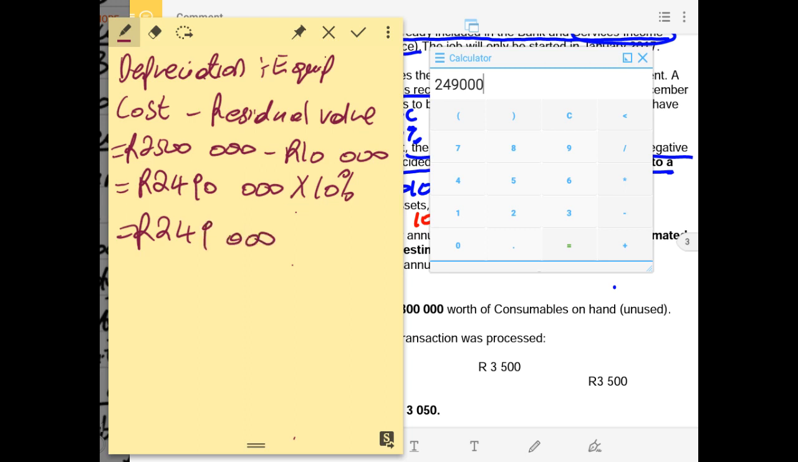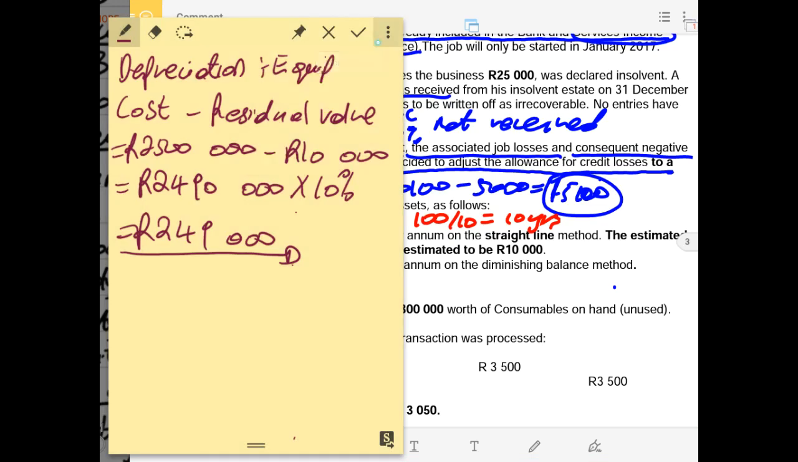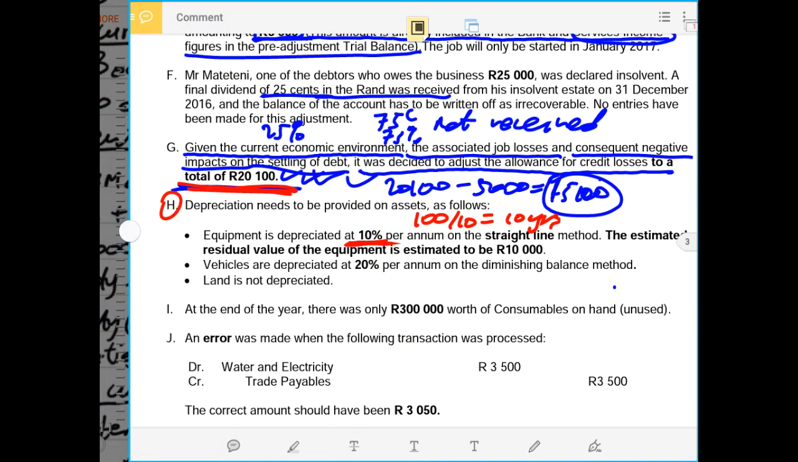Remember, if you were given 10 years, not 10%, you are still going to say 2,490,000 divided by 10. If you are given this as a number of years and you divide by 10, you still get to the same 249,000 as the depreciation on equipment for 1 year. And this equipment was in the business for the full accounting period.